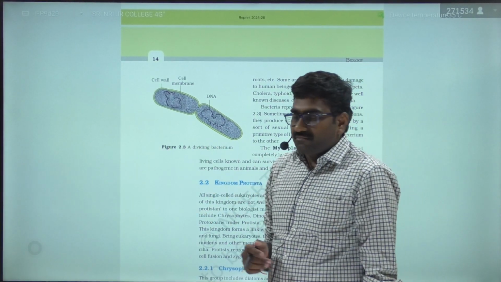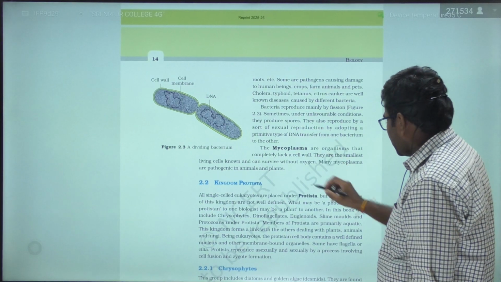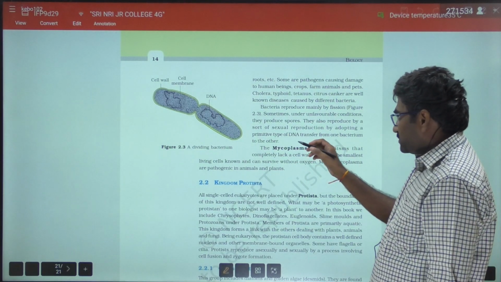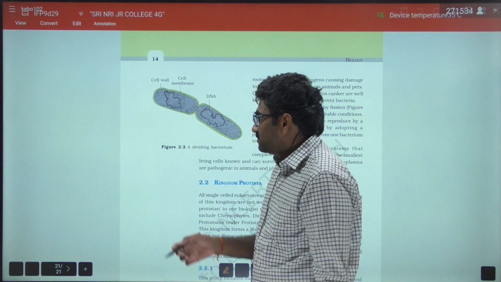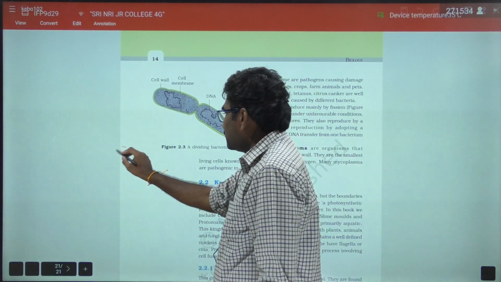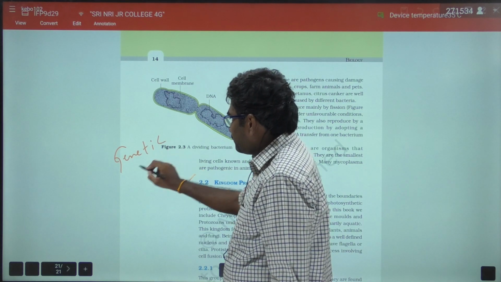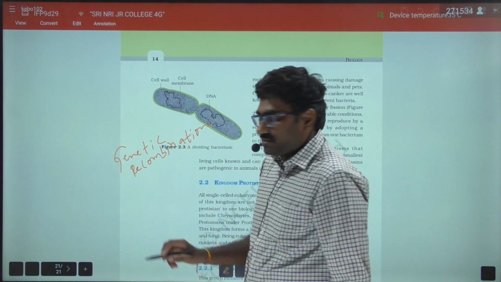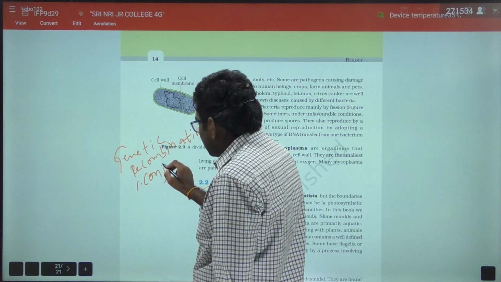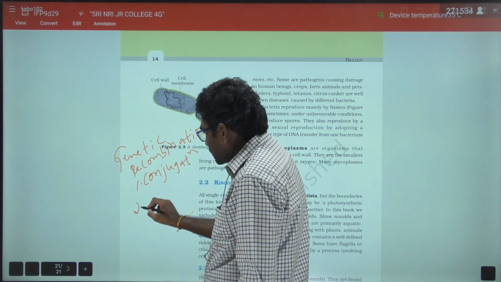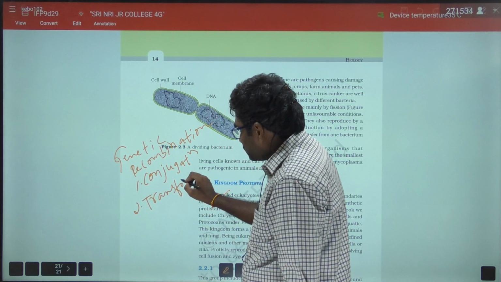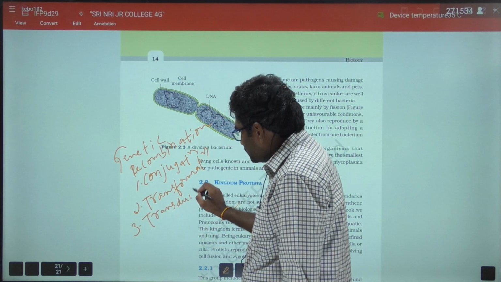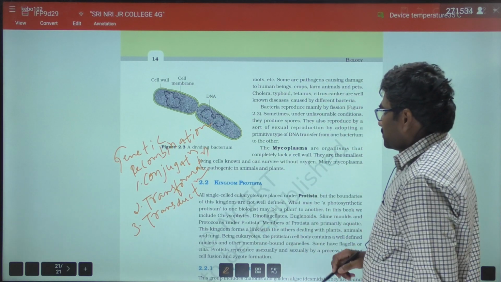So we are talking about the bacteria. True sexual reproduction is absent in bacteria, but a sort of sexual reproduction occurs by means of genetic recombination, by means of three ways, that is conjugation, transformation, and transduction.